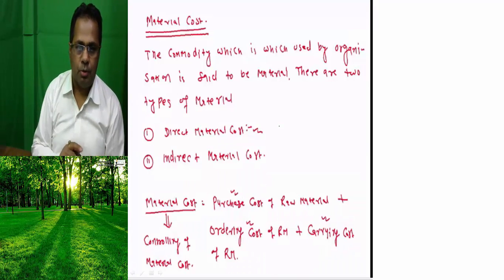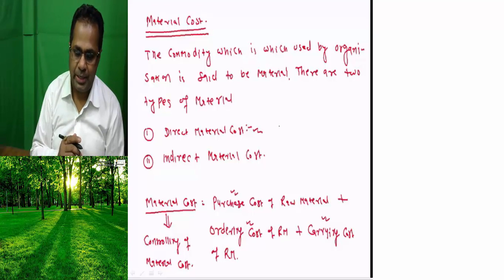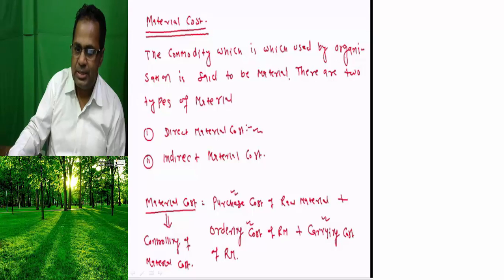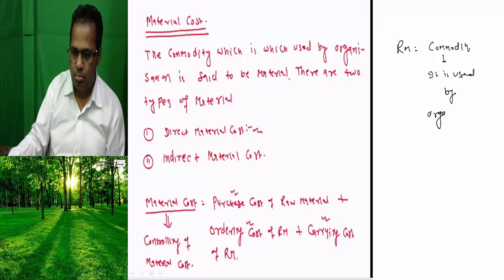Okay. Now, first I am going to give the definition. What is material? Material means raw material. This is a commodity used by the organization for the final product.